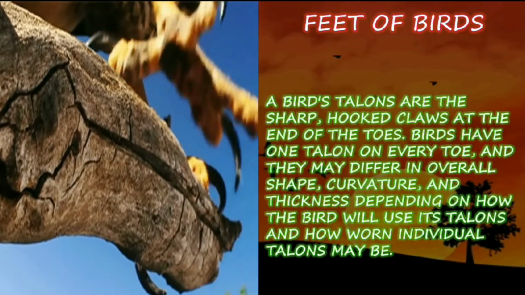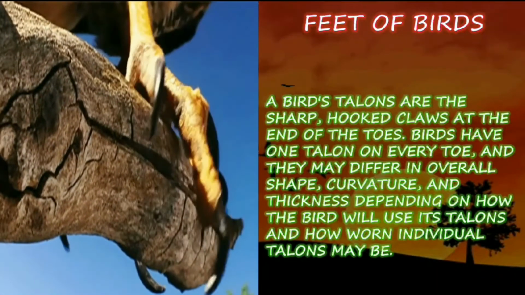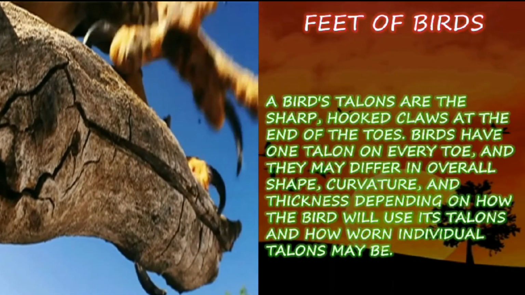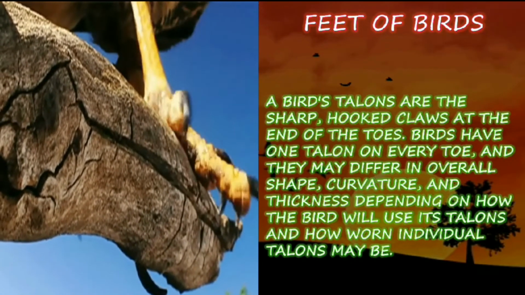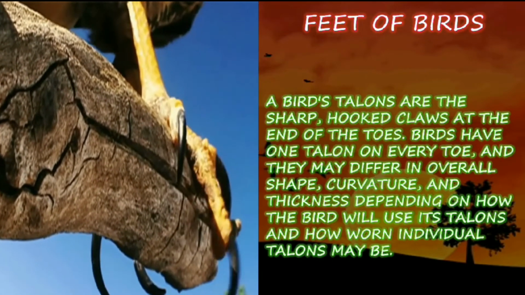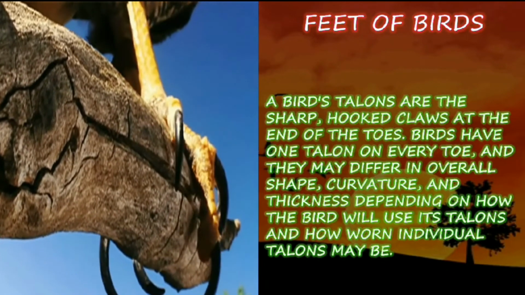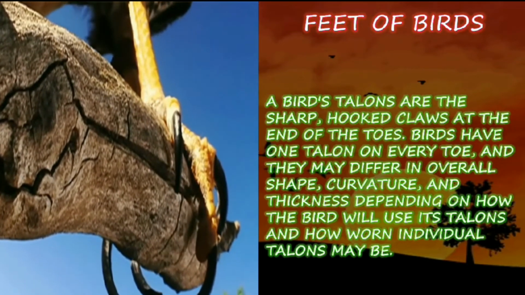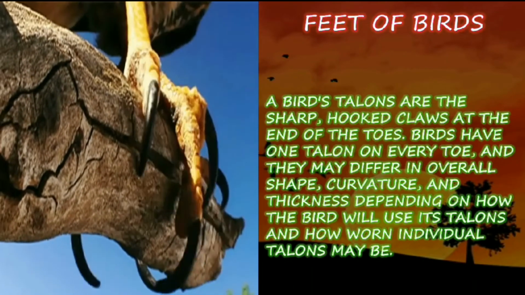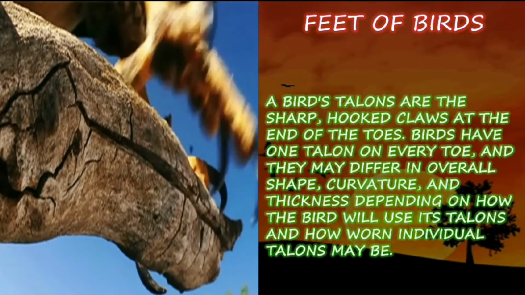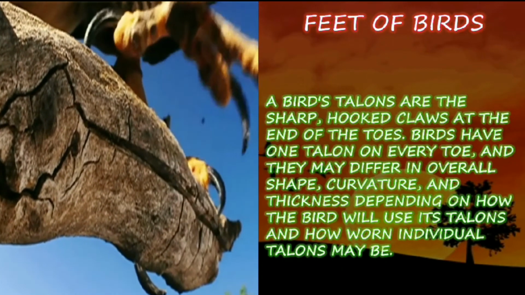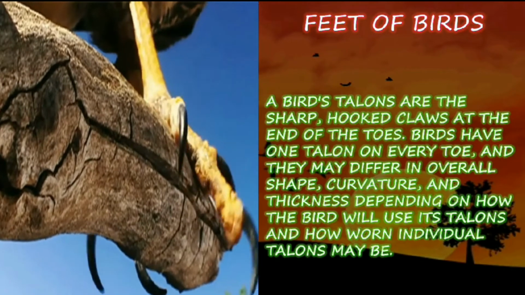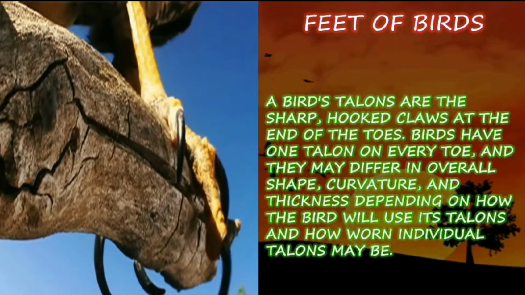Feet on birds. A bird's talons are the sharp hooked claws at the end of the toes. Birds have one talon on every toe, and they may differ in overall shape, curvature and thickness depending on how the bird will use its talons and how worn individual talons may be. So the feet of the birds are very strong, and they have very sharp and curve-shaped claws, which help them to catch the prey and also to hold the branches to sit or stay.